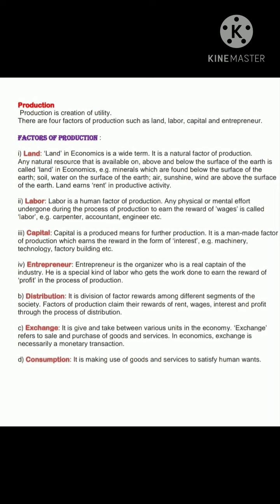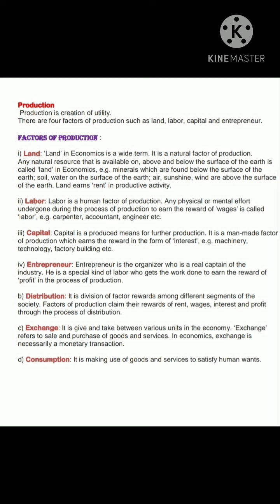Then next is distribution. Now, distribution is again an activity. It is the division of factor rewards among the different segments of the society. Factors of production claim their rewards of rent, wages, interest, and profit through the process of distribution. For example, if we are using land for production activity, we are paying the rent for it.